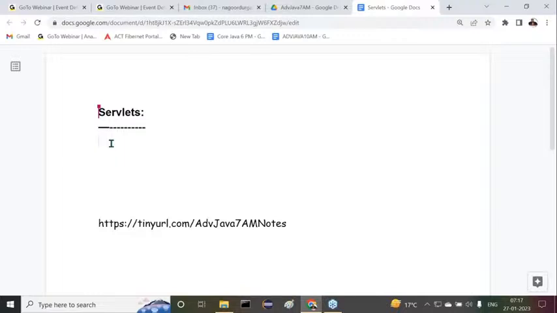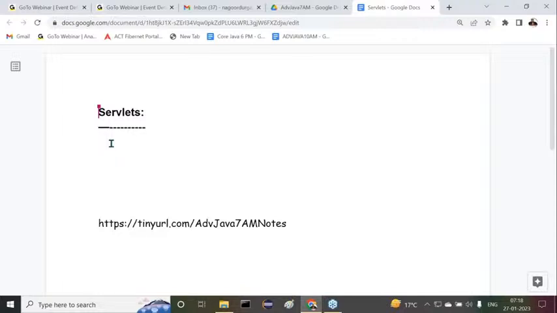Whatever environment we have seen up to now in programming, that is at one side. From the servlets concepts onward, we are going to see a different world of programming, a different era of programming. So servlets is a server-side technology. It can be used to prepare web applications. A web application is one type of enterprise application.